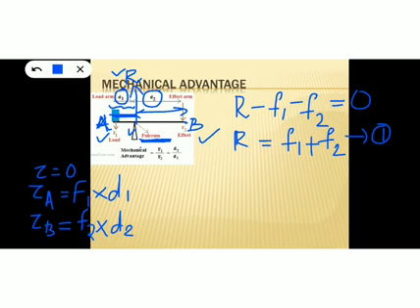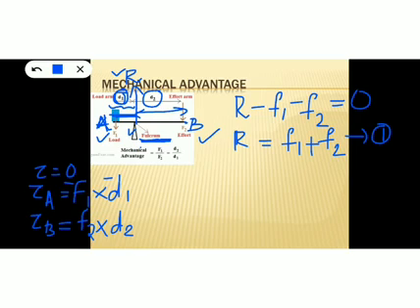And here again we can apply the sign convention. We know F1 is negative because it is acting in the downward direction. If we consider the fulcrum as the origin, all the measurements taken to the left side of the origin are taken as negative. So here D1 is measured to the left of the fulcrum, so D1 is negative.